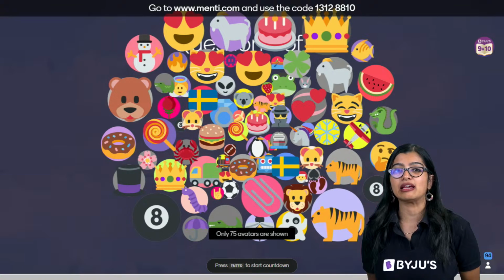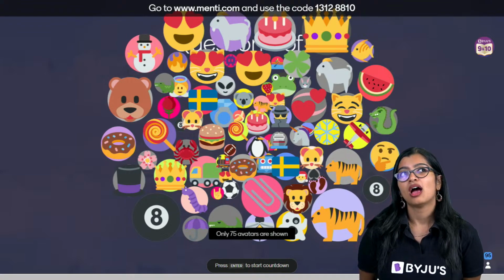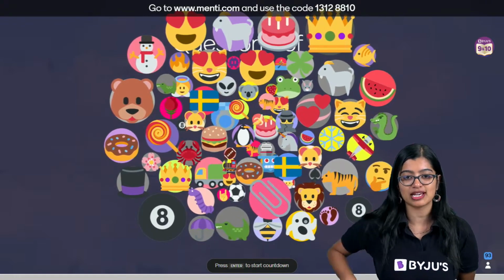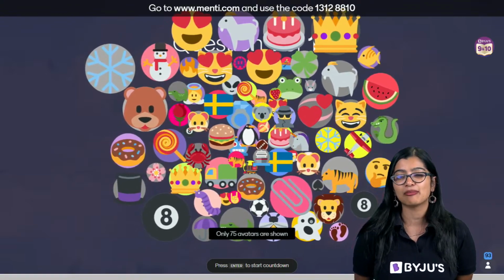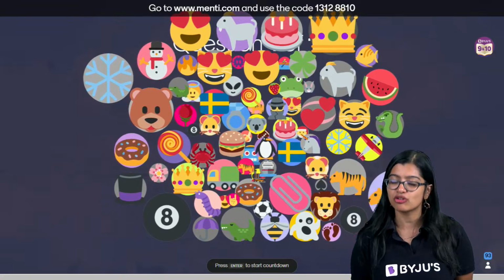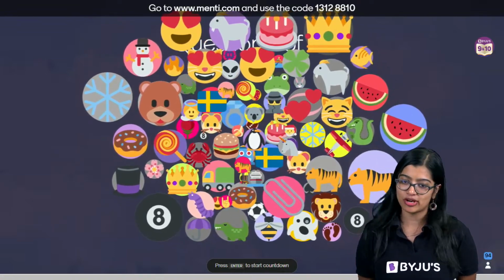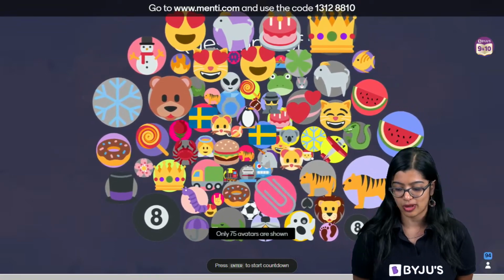Why don't I know Hindi? Because I do know Hindi. It's not like I don't know. Otherwise, I would not be able to read what you are writing. But the thing is, I'm not very fluent in speaking Hindi. I can read Hindi, I can write Hindi, but I'm not very fluent with speaking. Okay, that's just one thing.